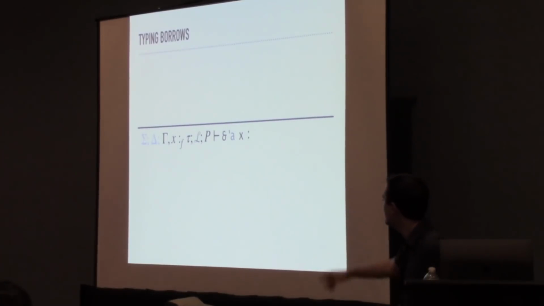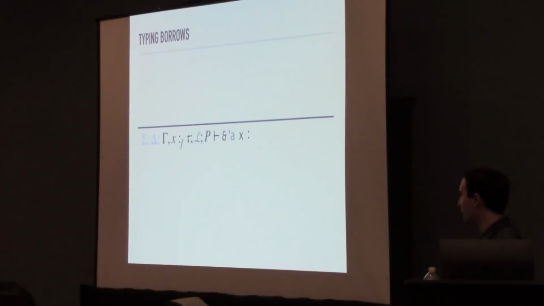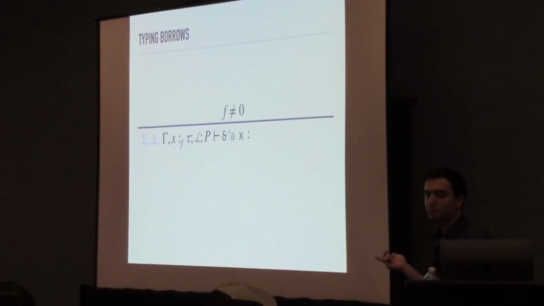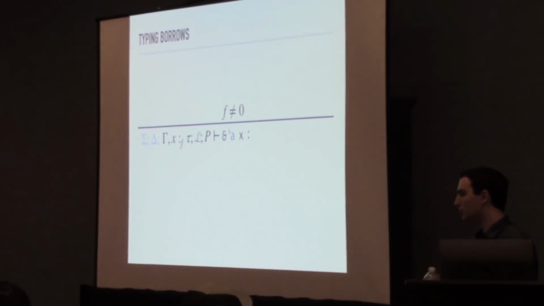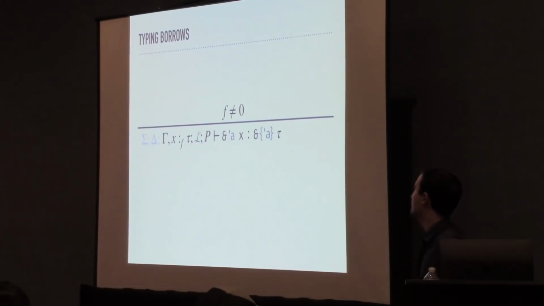You should also notice that in gamma we've said that x has to be bound with some type and some fraction. Before we can give this reference a type, we have to require that this fraction be non-zero. Because if it was 0, that means that there was a mutable borrow that happened, and then it's not safe to create new immutable borrows because we might have data races. In the case of a mutable borrow, this would instead have to require that the fraction be 1, because if it was not 1 but not 0, it would mean there were currently existing immutable references.